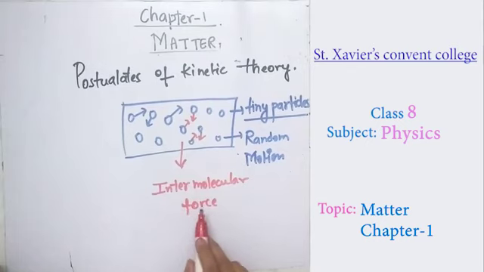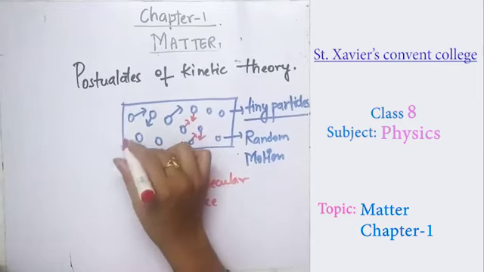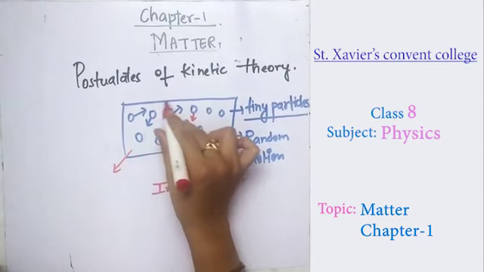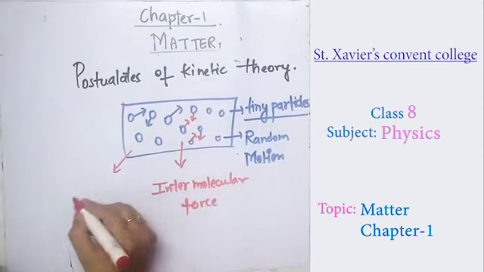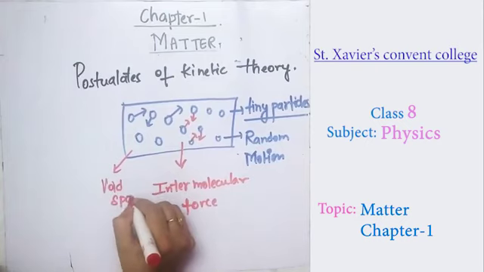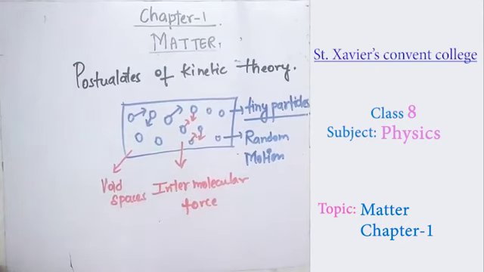The next is that there are always void spaces. Just see, there is space all over here, and all these spaces are known as void space. So all the liquids and gases have void space. These are the postulates of the kinetic theory, and they hold for liquids, gases, and even solids.